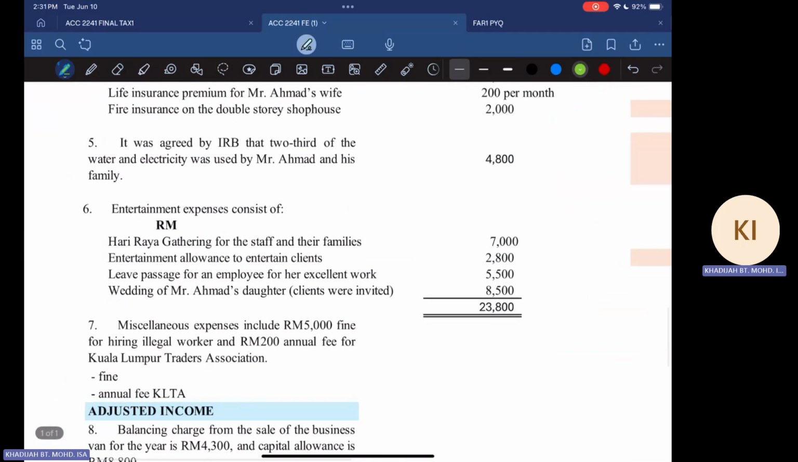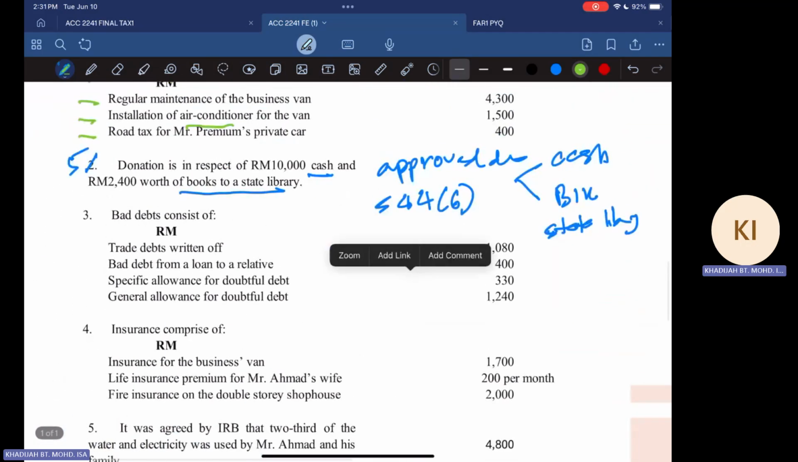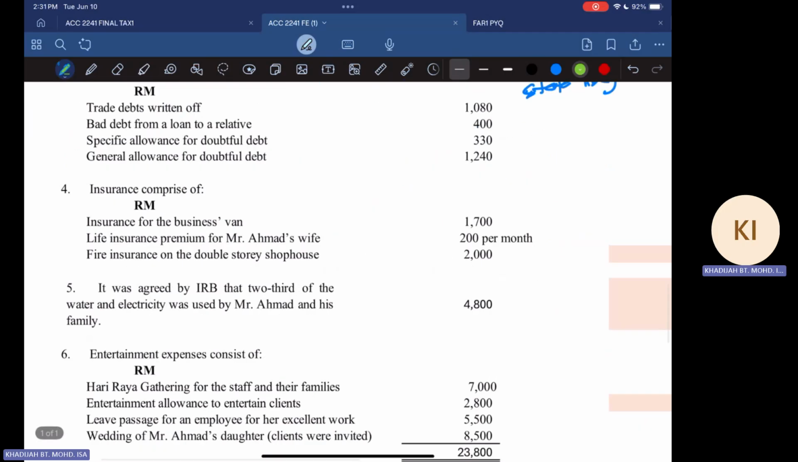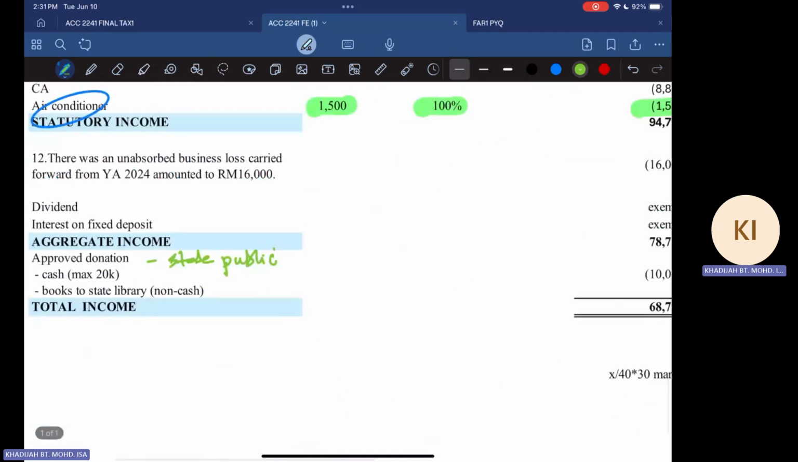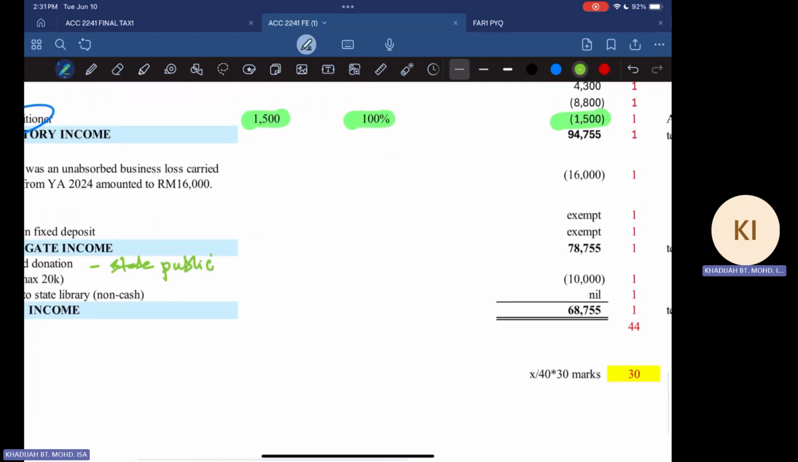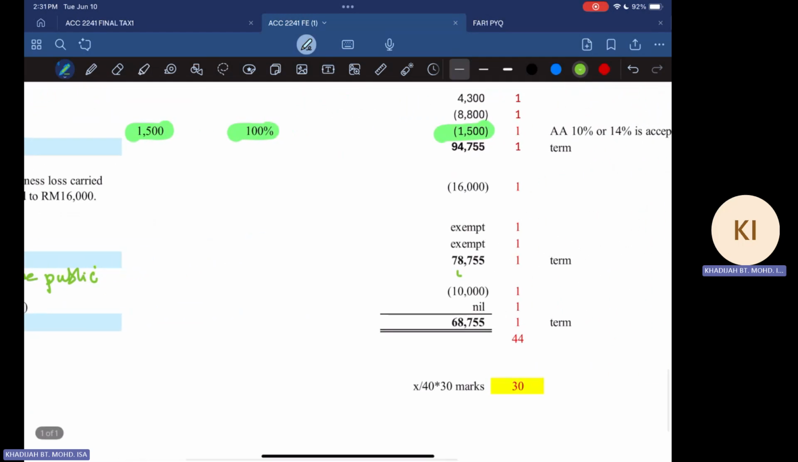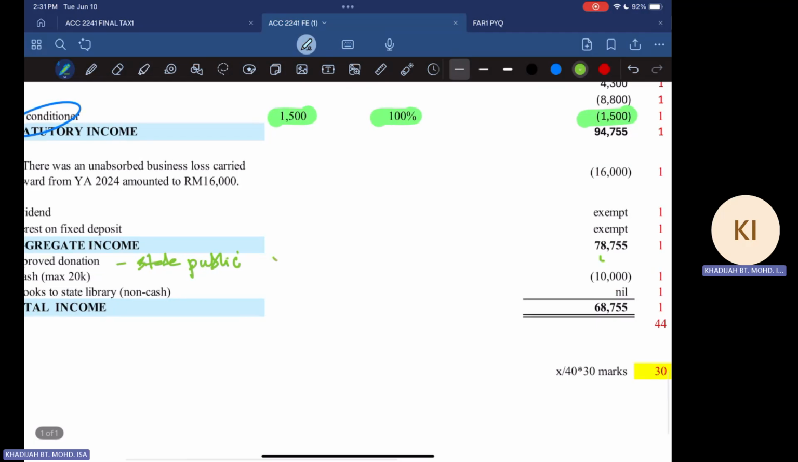Where is it? Okay, cash of 10,000. And then you have BIK of 2004. So in this case, you can claim 10,000. Okay. Is there any limit of 10%? Any limit of 10%? Right? So you will have to check on that.